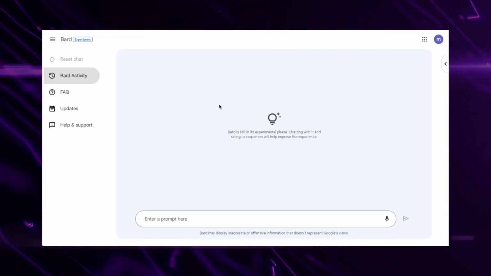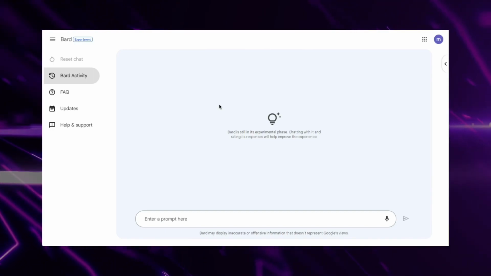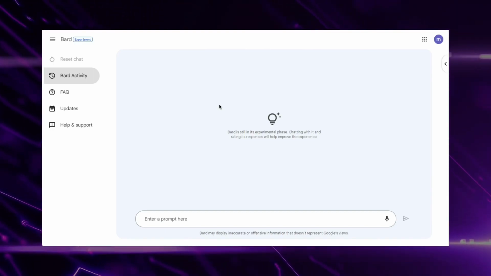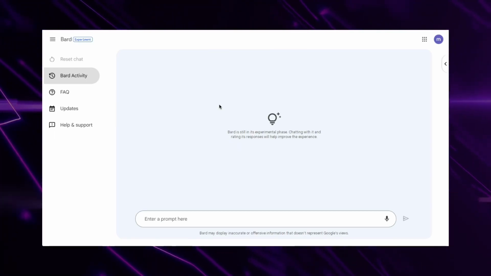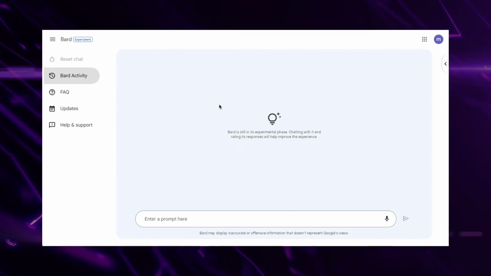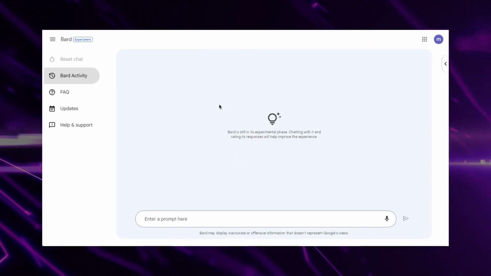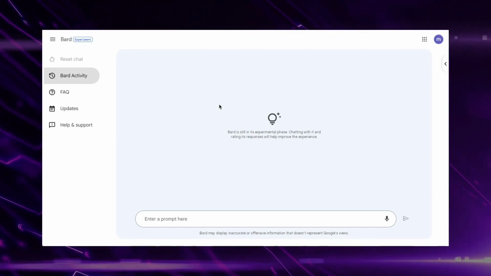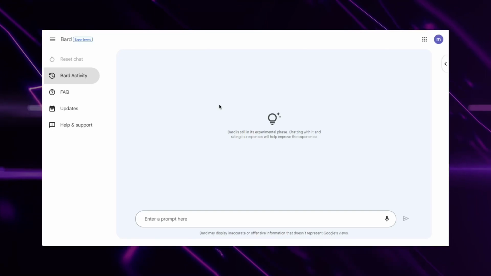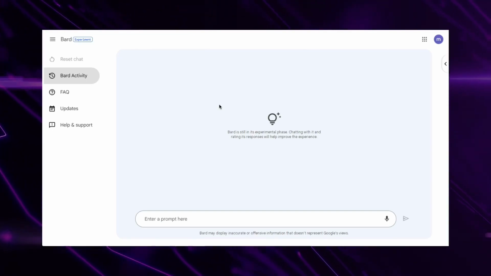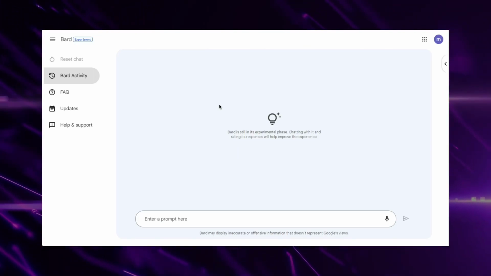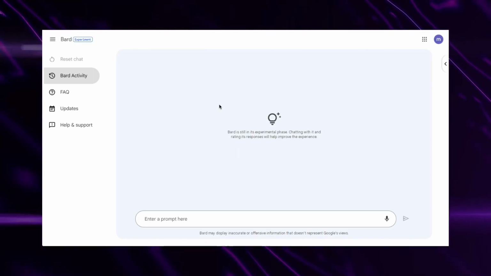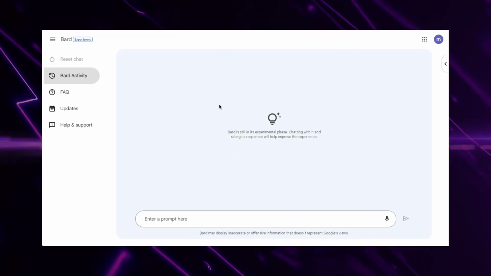So I'm going to show you the main prompts. They're basically for marketing, copywriting, for work, for daily life activities, and also some other Google Bard prompts. This will show you all the possibilities that you can have with Google Bard and how it will help you in your work life, your daily life, in your business. It's incredible. It really is an amazing chatbot AI. And let me show you what prompts you can use.